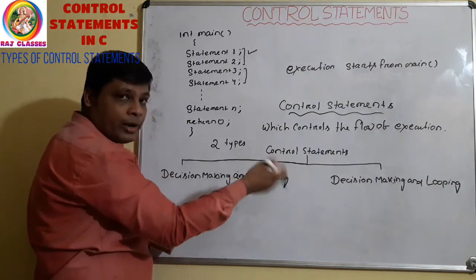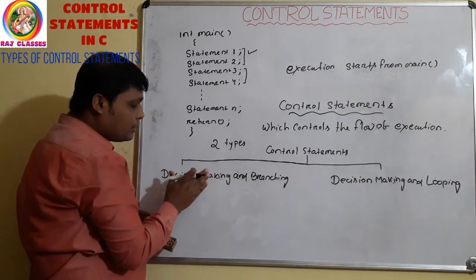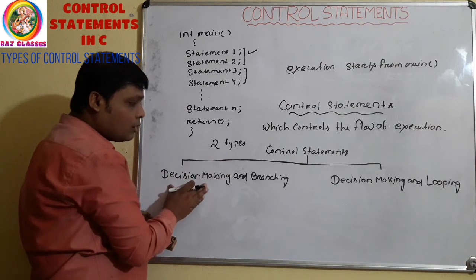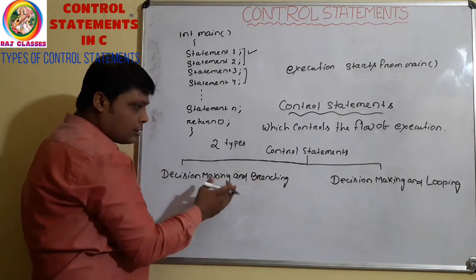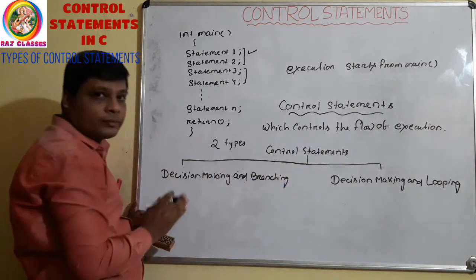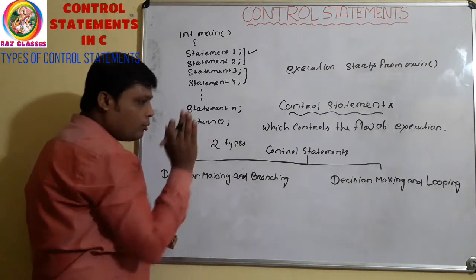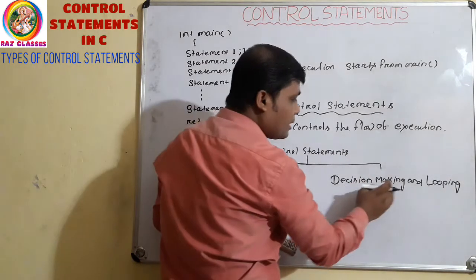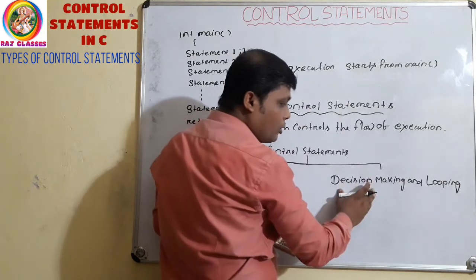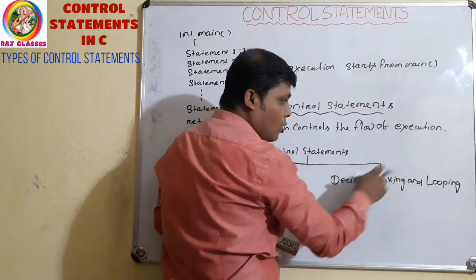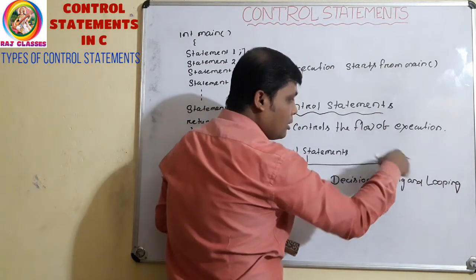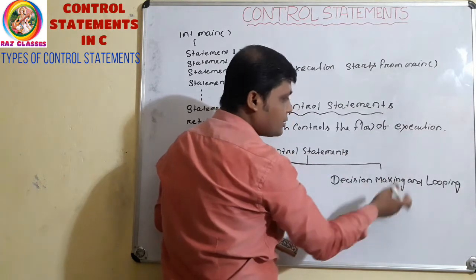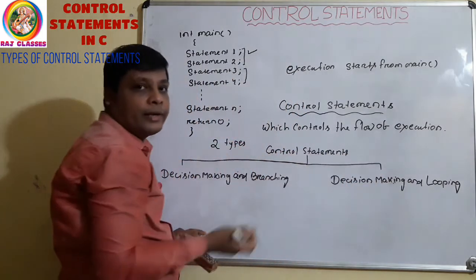Come to the first, decision making and branching. Branching means different parts. Decision making means we have to make the decision according to a certain condition. We will go to which part? Clear? This is according to the requirement. Then come to decision making and looping. Here we have to make a decision about which part or which statements will execute, what? Repeatedly.